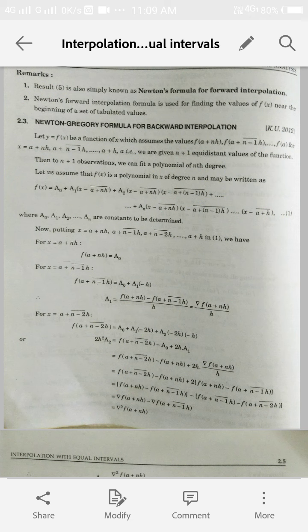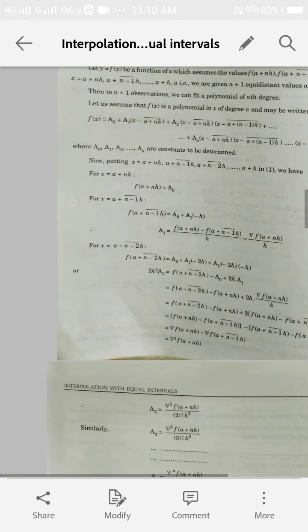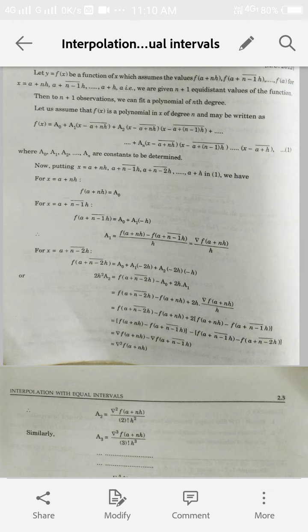So from here we find the value of a0. Then again put the value of x as a plus n minus 1 into h. Then also from here two terms are non-zero on the right hand side, all other terms become 0, and from here we can find the value of a1 in terms of the backward difference operator, and that is del f of a plus nh upon h. Here this is the first backward difference operator.